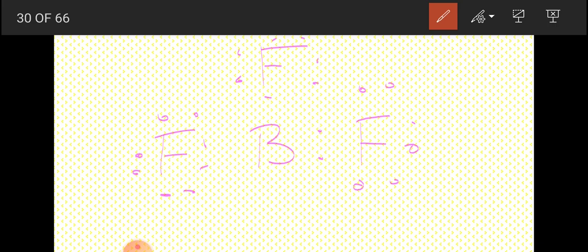The next exception is that the octet rule is also broken where atoms have an extra energy level which is close in energy to the p level and may accept electrons and be used for bonding.